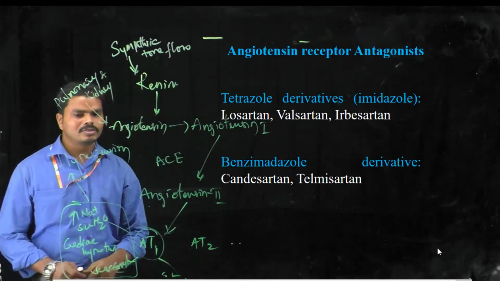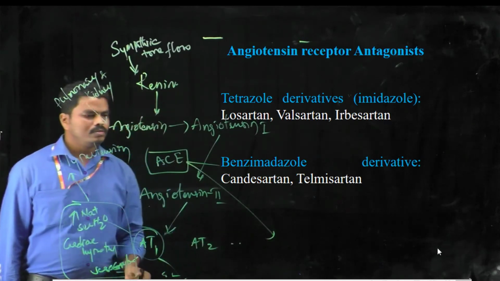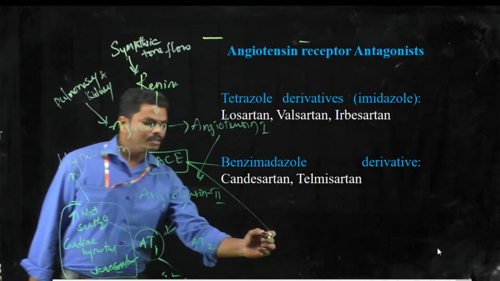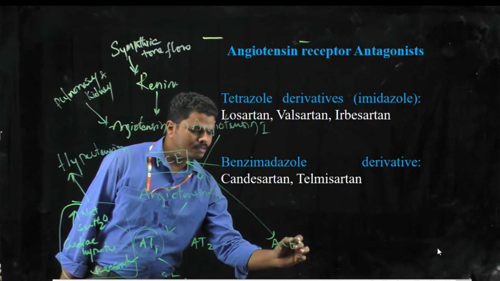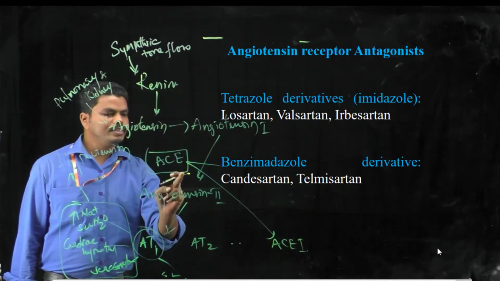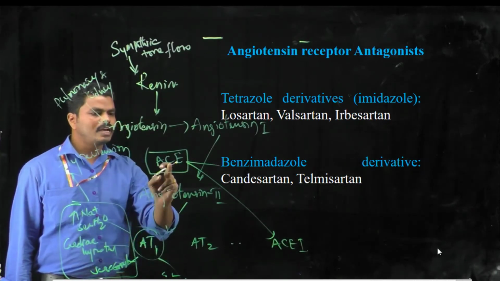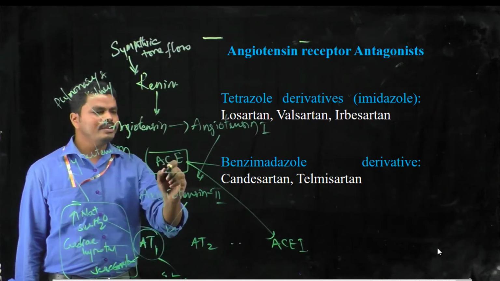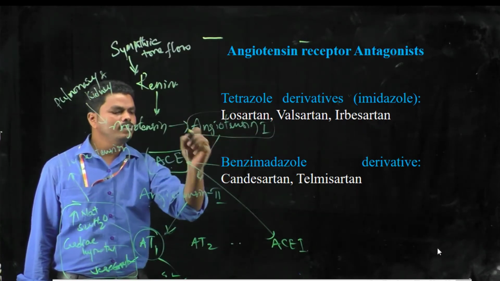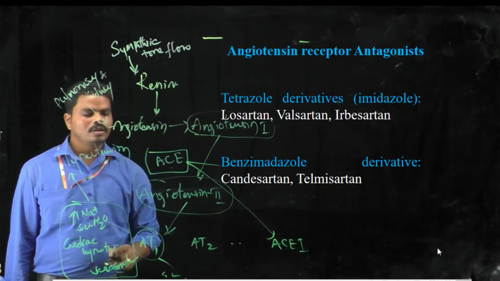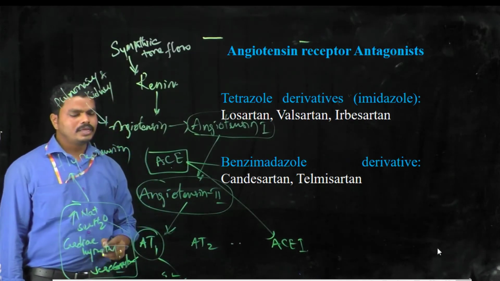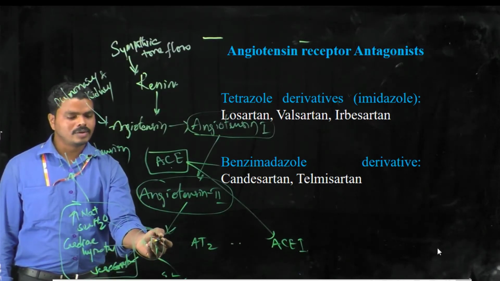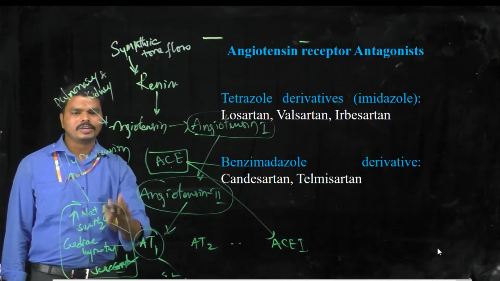Some of the drugs, in the previous class we already discussed, are the angiotensin converting enzyme inhibitors. They bind to the angiotensin converting enzyme and inhibit its action. Thereby the conversion of angiotensin 1 to angiotensin 2 is inhibited, so there are no such actions at angiotensin receptor 1, and that doesn't lead to hypertension.